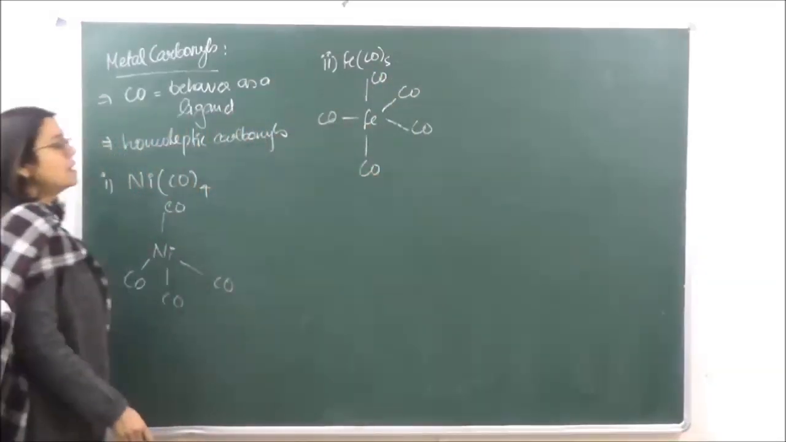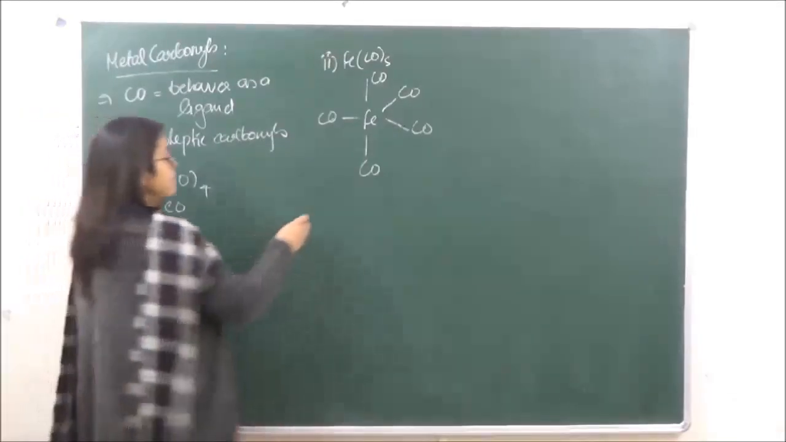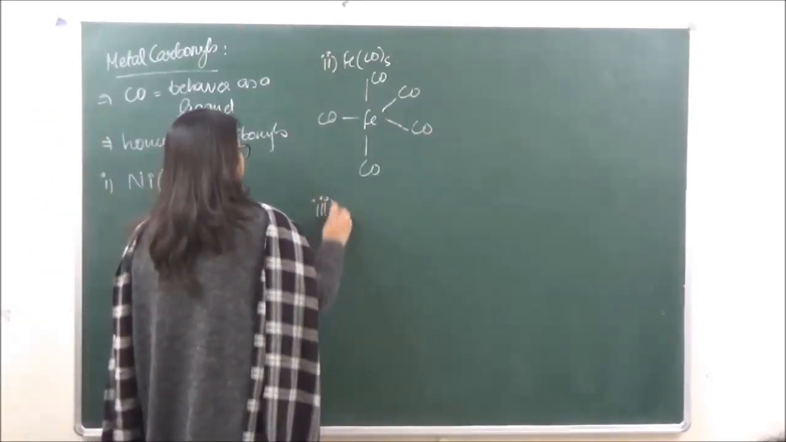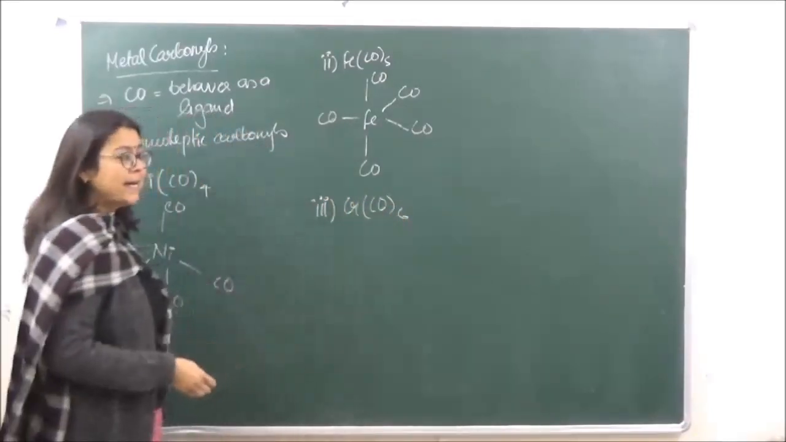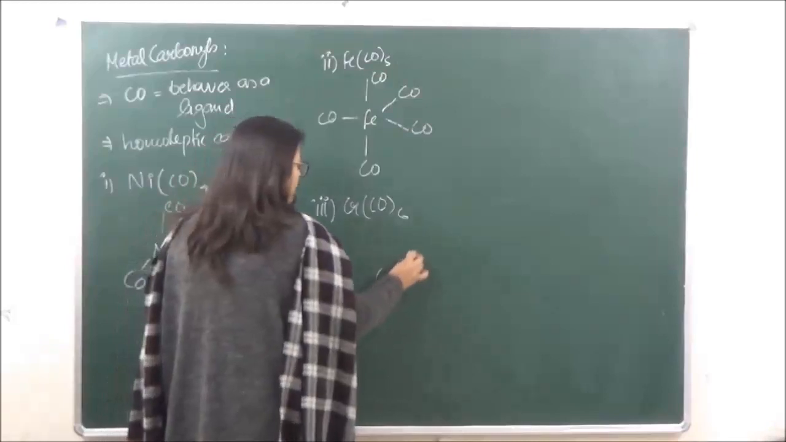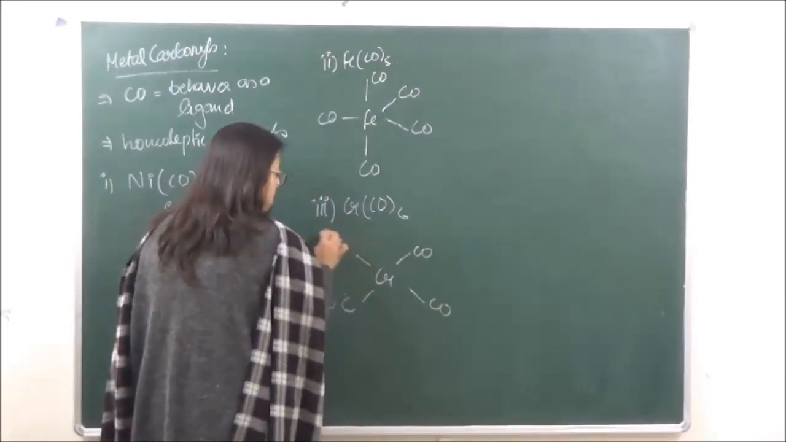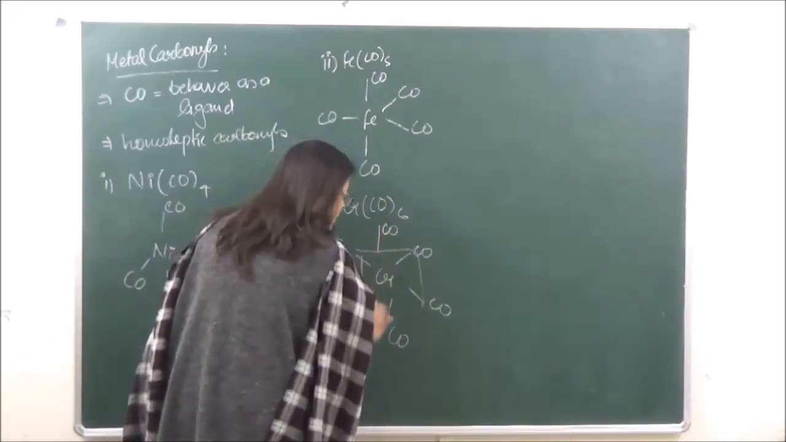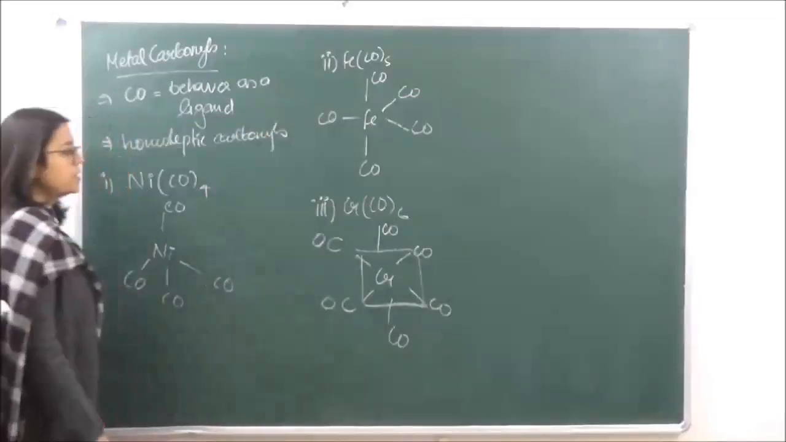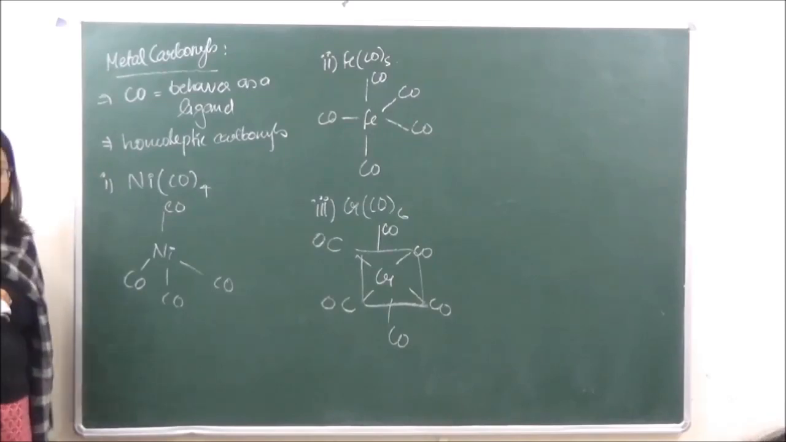This has a trigonal bipyramidal geometry. And if we have chromium, this is going to have an octahedral geometry. So we have chromium, CO, and CO. Okay? So this is octahedral geometry over here. Okay, but there may be certain bridging compounds also present.